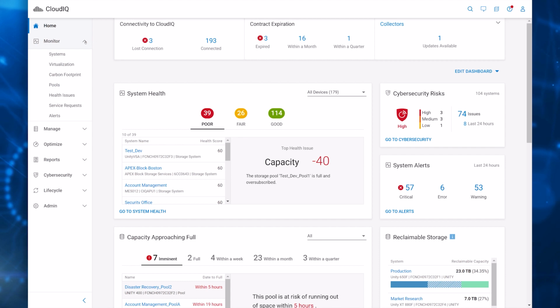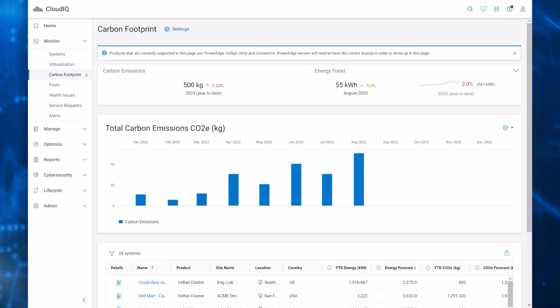From the Monitor Carbon Footprint menu in CloudIQ, you can display Use Phase Carbon Footprint Analysis. Carbon Footprint is currently supported for Dell PowerEdge servers, VxRail hyperconverged infrastructure, Dell Unity storage, and Connectrix storage area network switches. Additional Dell infrastructure products will continue to be added.